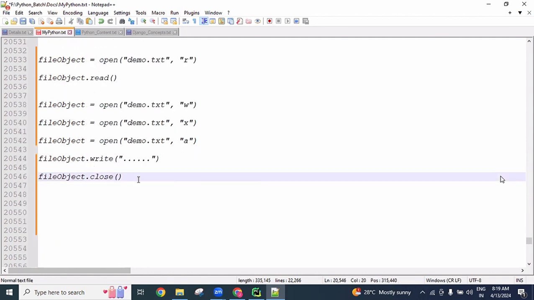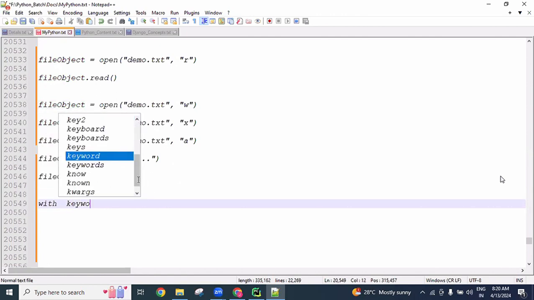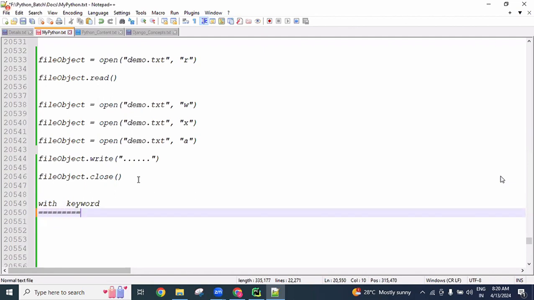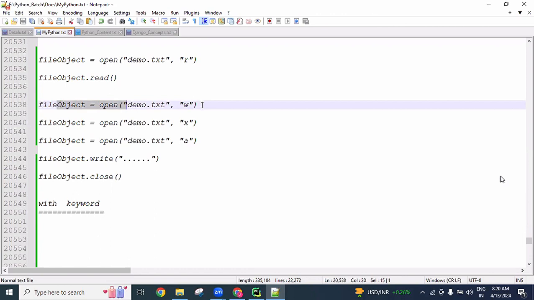Now here, one famous interview question is there. Very, very important, guys. In Python, we have a with keyword. About the with keyword, they ask in interviews most of the time in the file handling concept. What is the purpose of the with keyword? For writing data into the file object, how do you create a file object? That is what they ask. Most of the people answer like this in interviews.